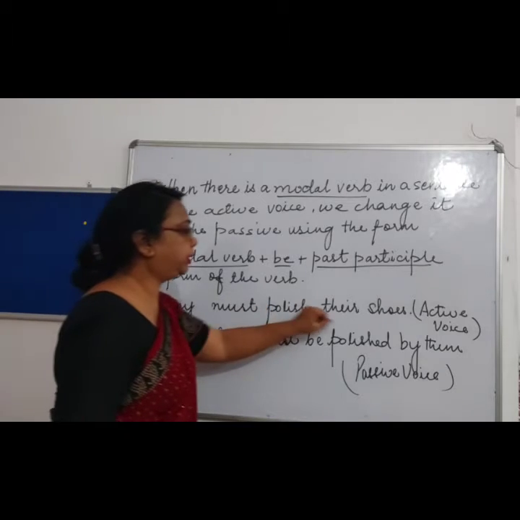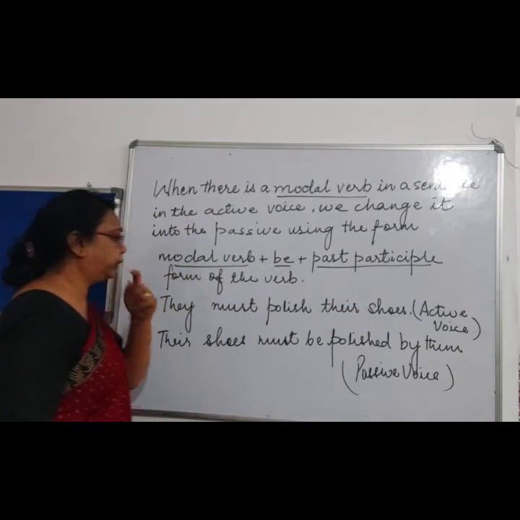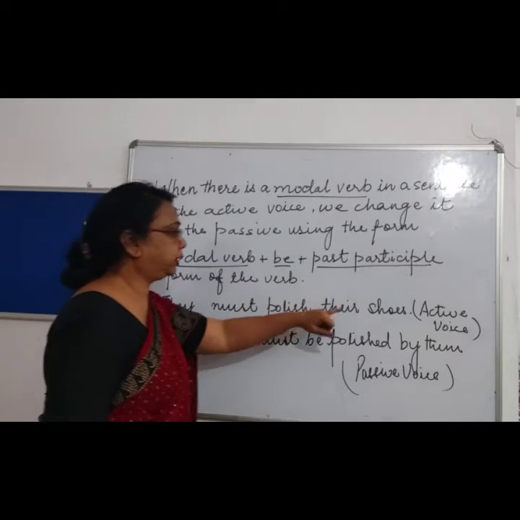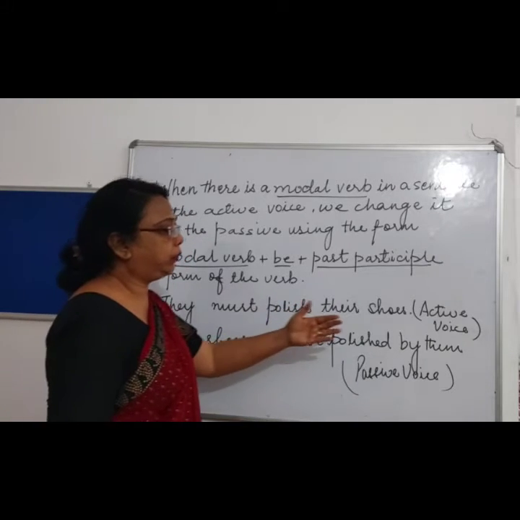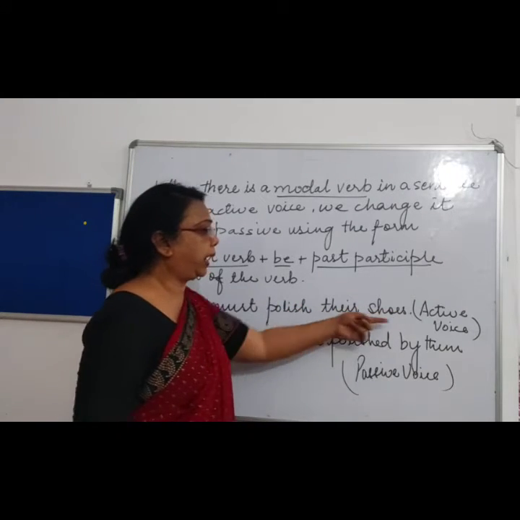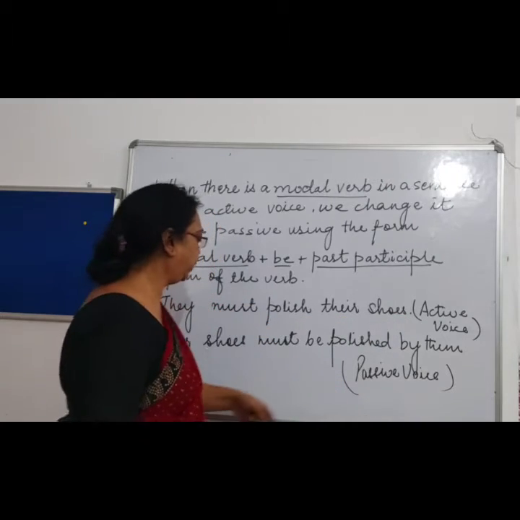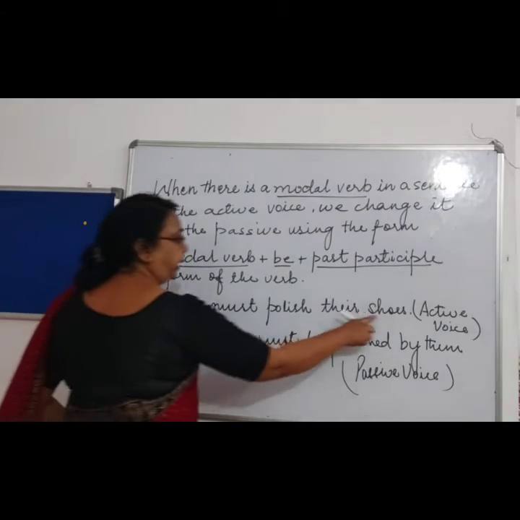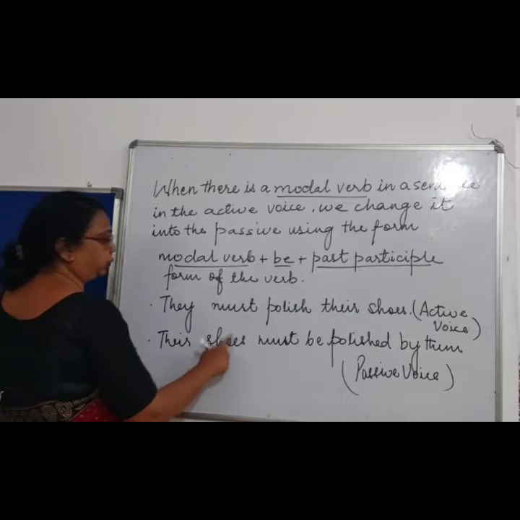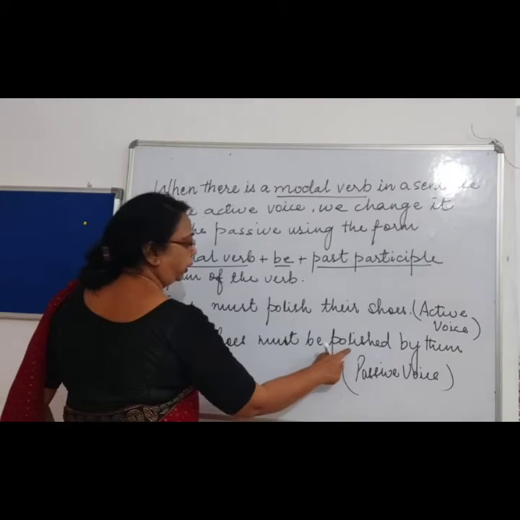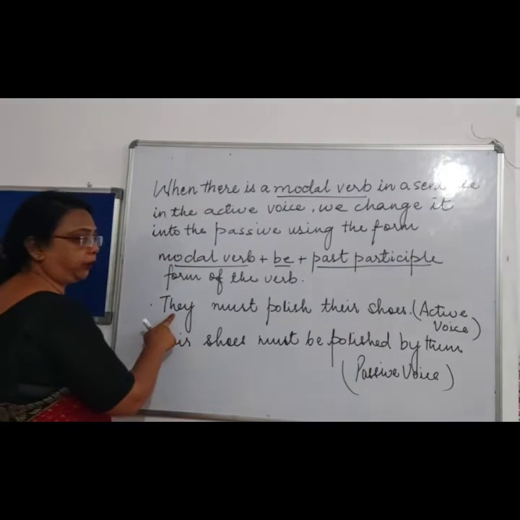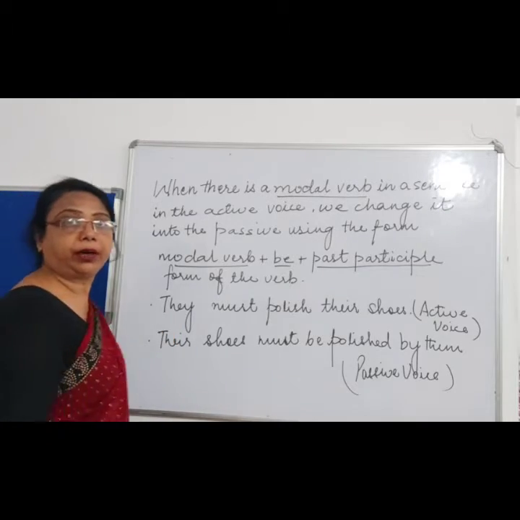They must polish their shoes. It is an active voice. When you convert this sentence from active voice to passive voice, then their shoes must be polished by them. They will become them. Right, children?